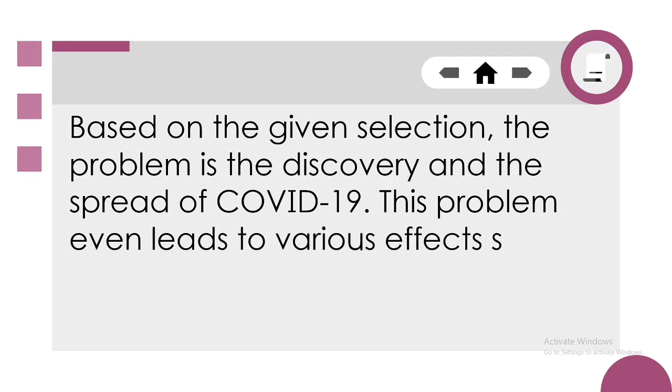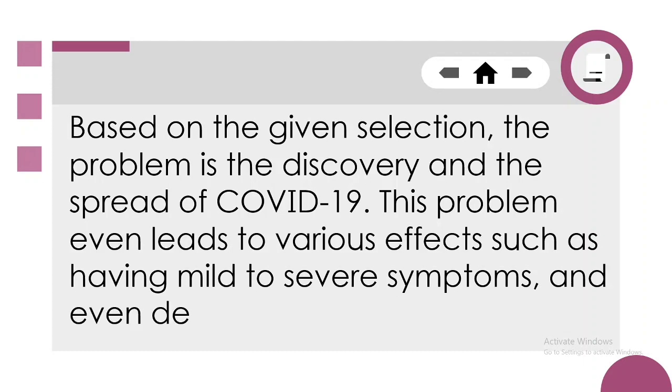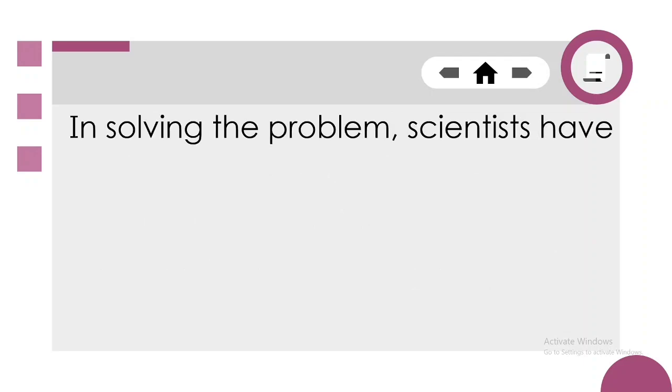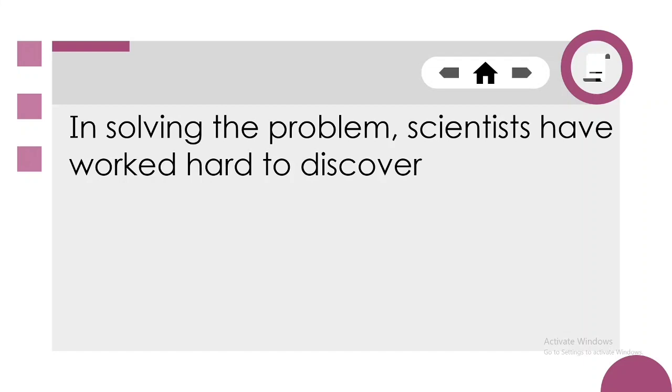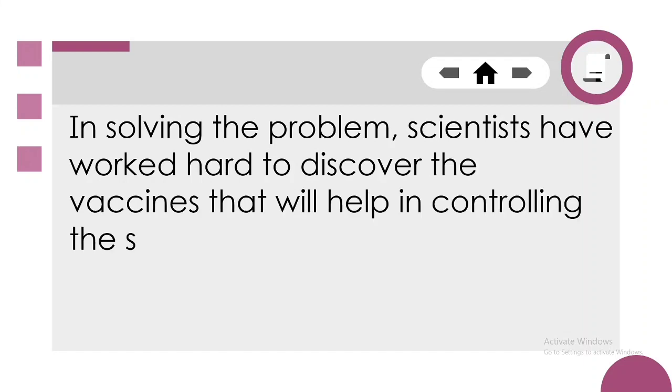This problem even leads to various effects, such as having mild to severe symptoms and even death. And that is why, in solving this problem, scientists have worked hard to discover the vaccines that will help in controlling the spread of the virus.